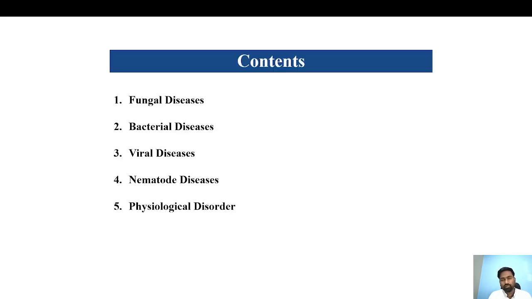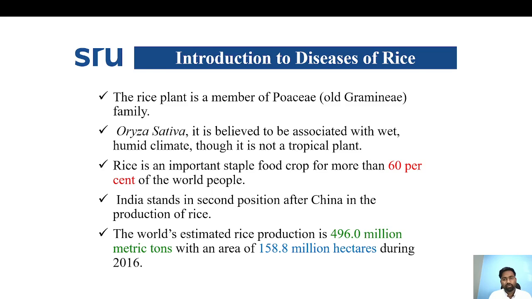Today I'll discuss rice diseases and their integrated management. This is the content of this PPT. First we'll discuss fungal diseases, then bacterial diseases, then viral diseases, then nematode diseases and physiological disorders of rice. Let's first see a brief introduction about the rice crop.